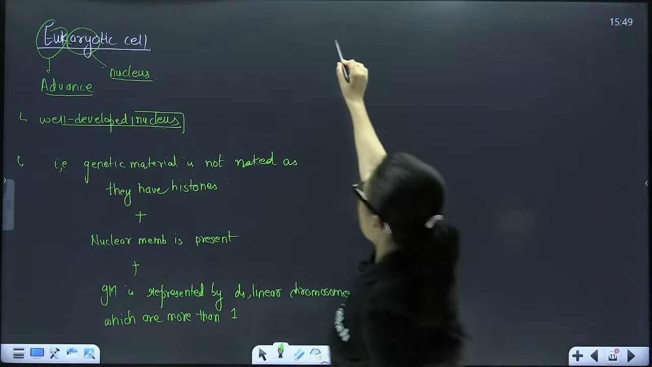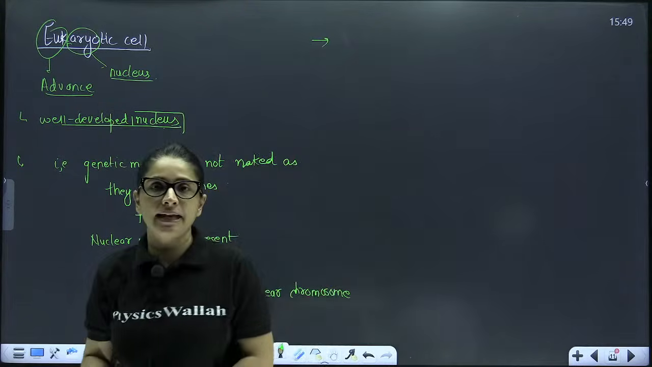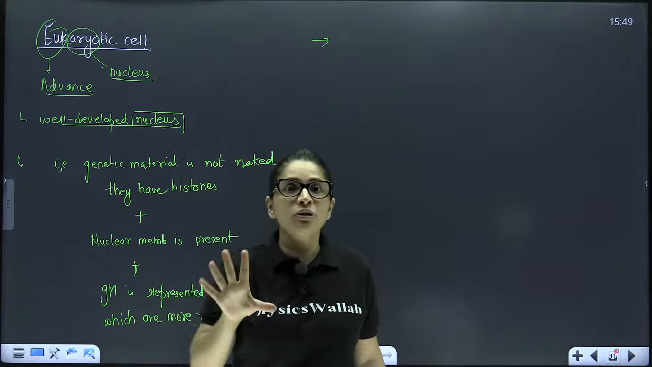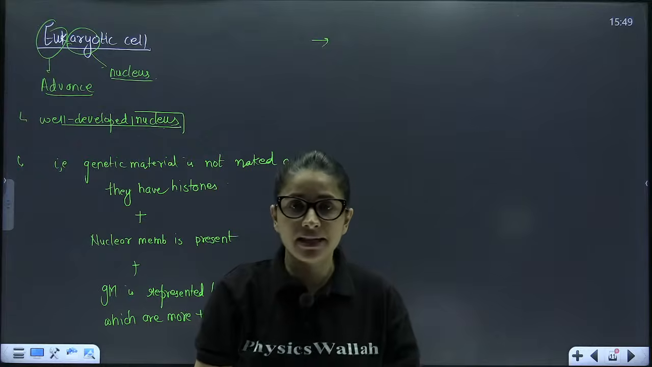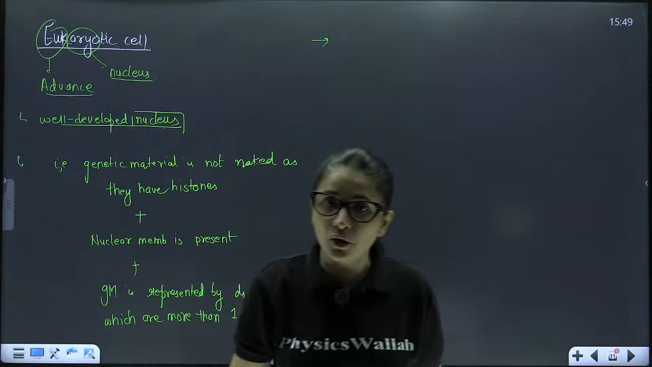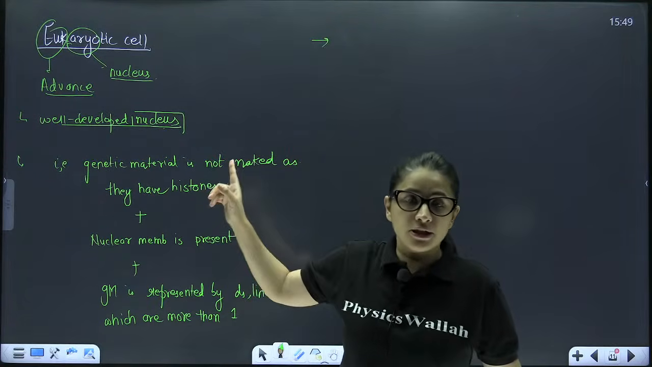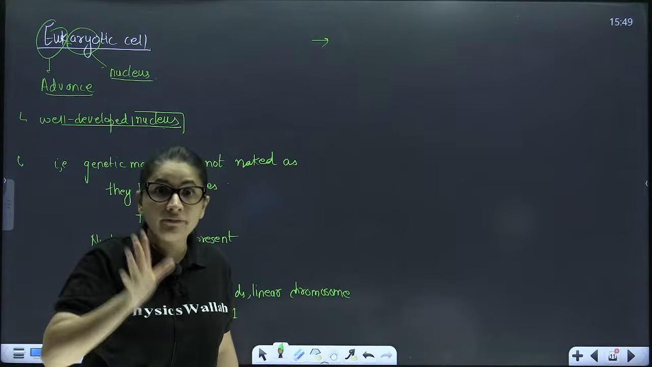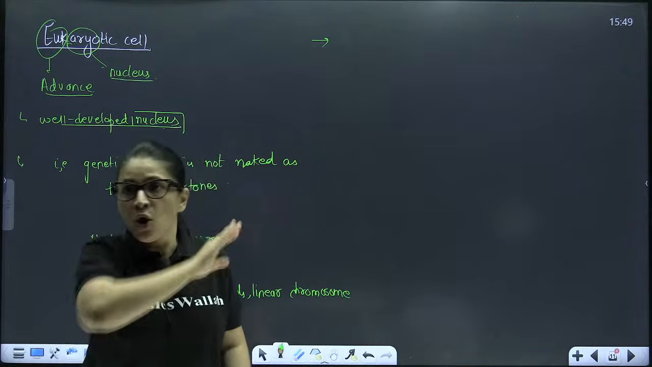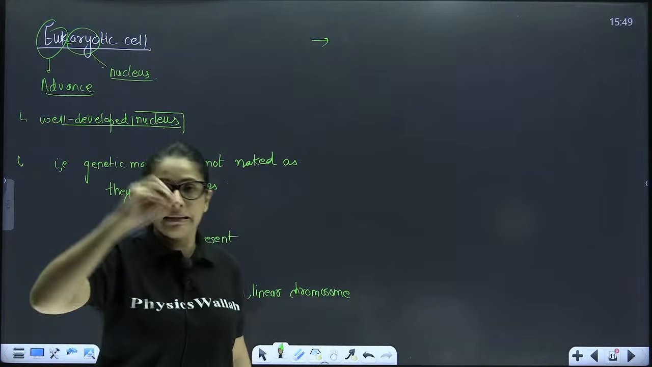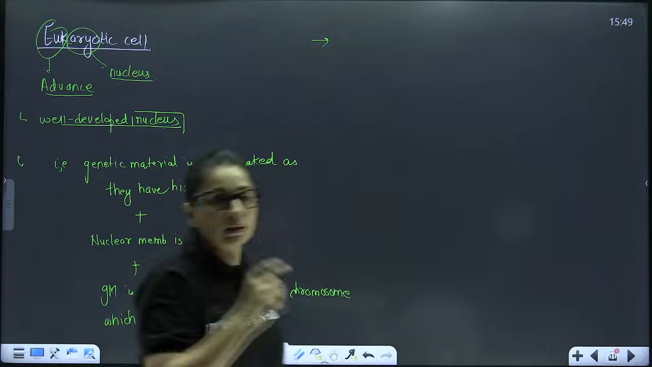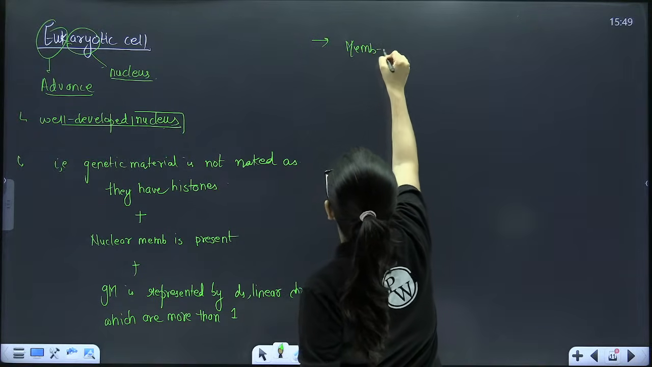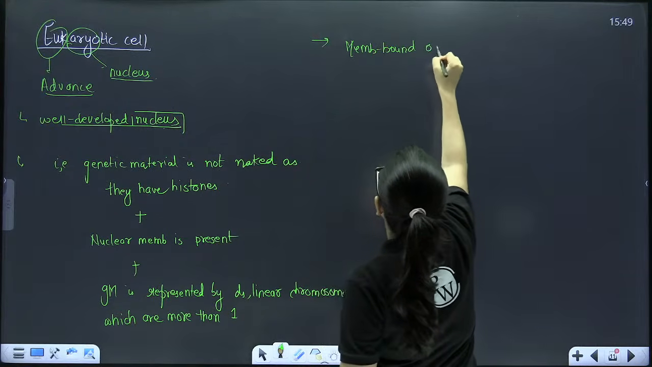Now, like you have seen in the prokaryotic cell, they lack membrane-bound cell organelles. There is no compartmentalization in the cytoplasm of the prokaryotic cell. But the eukaryotic cell has a compartmentalization system. All the membrane-bound organelles, be it single or double membrane, are found in their cytoplasm. So the next point you can write is: membrane-bound organelles found.